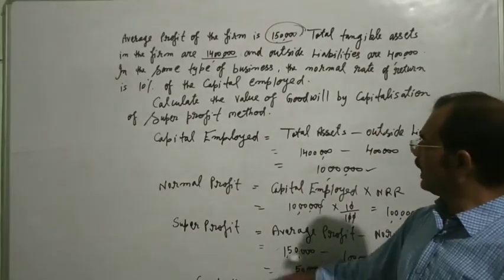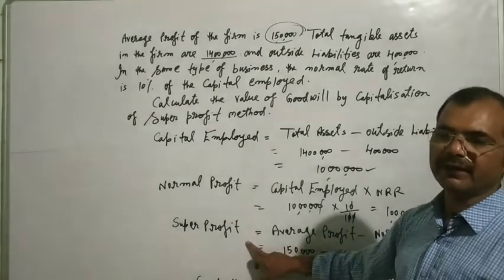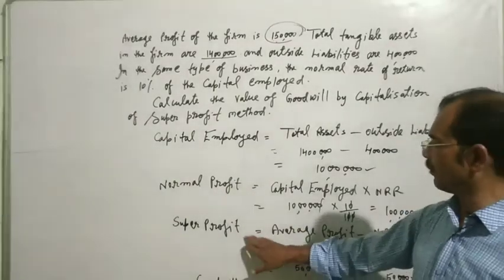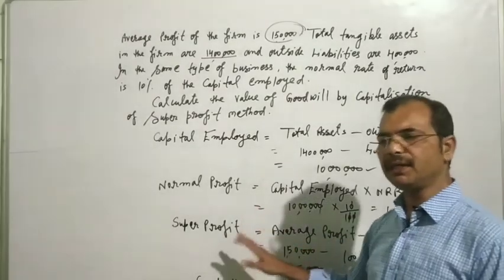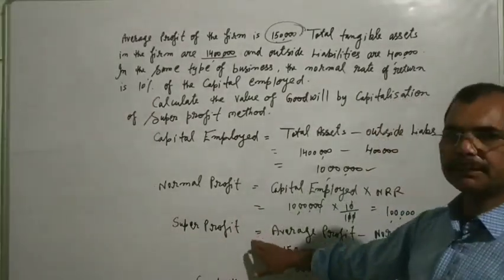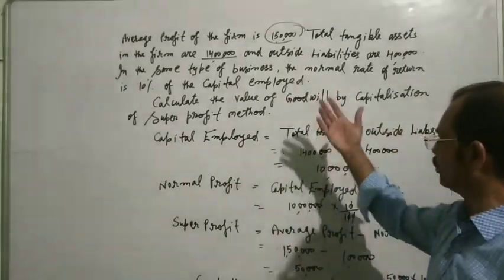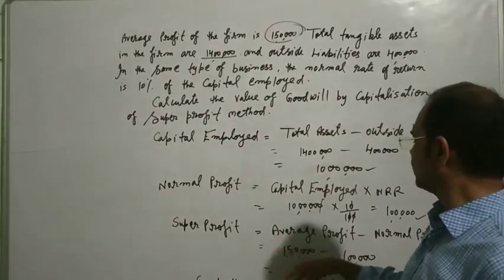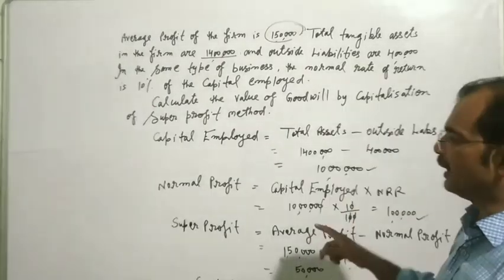Here is a point: after calculating super profit, when we do not capitalize the super profit, the number of years' purchase (N by P) will be given in your question, and at that time we multiply the super profit by N by P and find our goodwill.